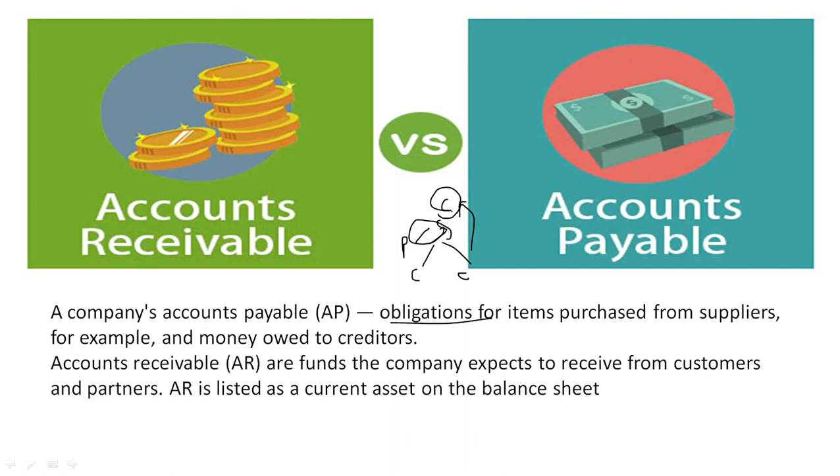And accounts receivable is exactly opposite, that you will receive something from someone, because you may be receiving from customers or from partners. Those people from whom you will be receiving are obliged to pay you something because you have sold something on credit. So they will be called debtors, and what you will receive from debtors is called accounts receivable.